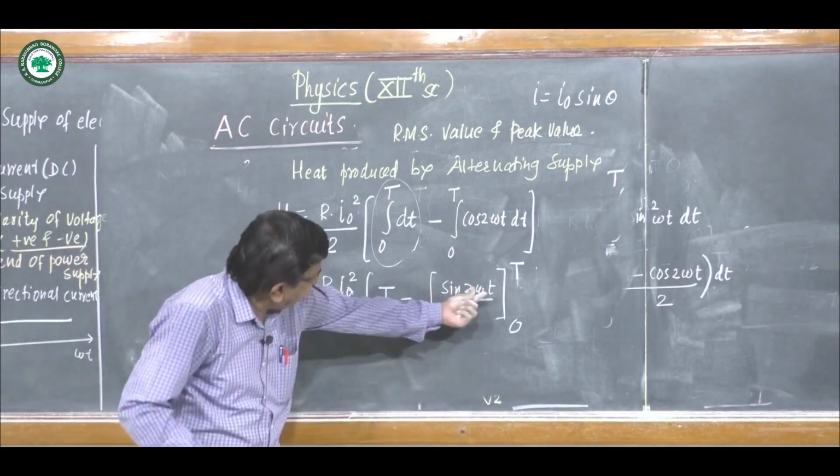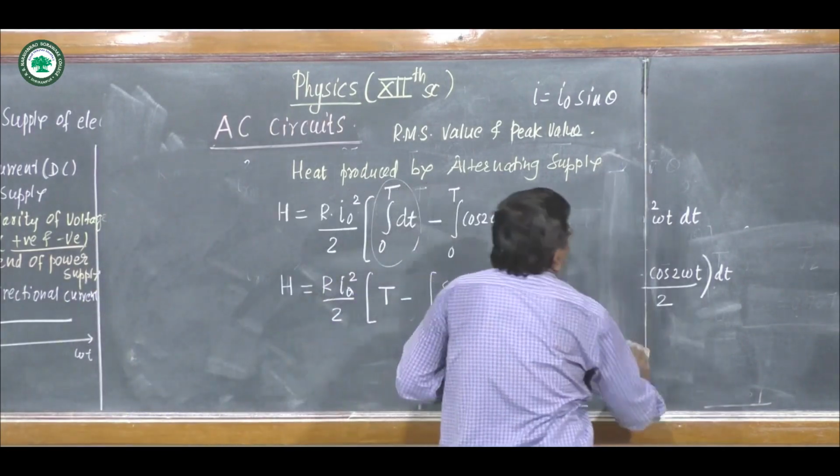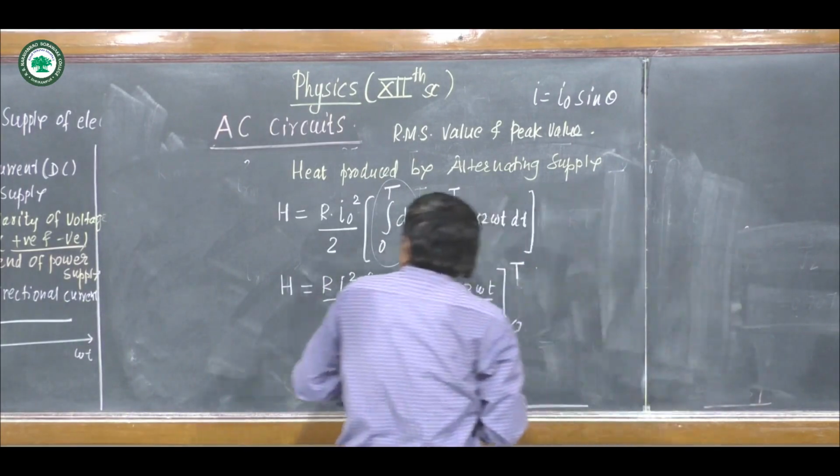If we substitute here, see again next step, one more step, then you will get a clear idea about it.